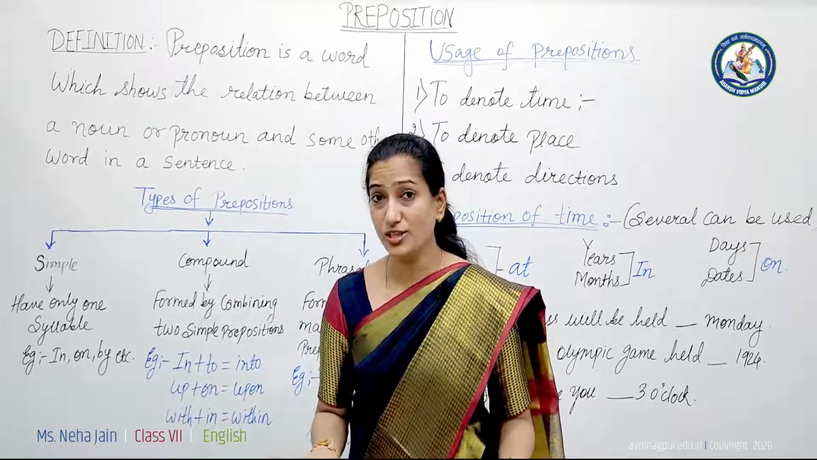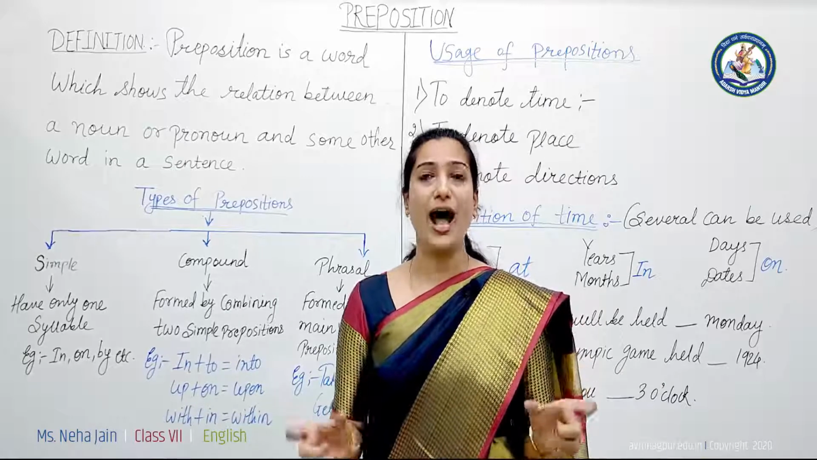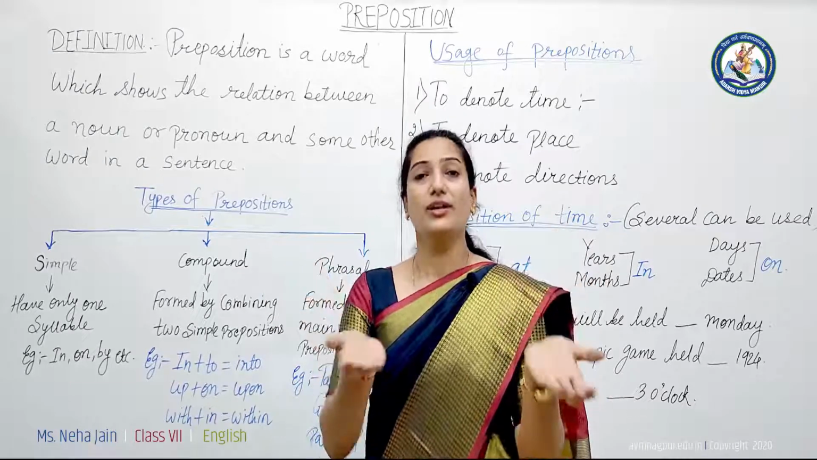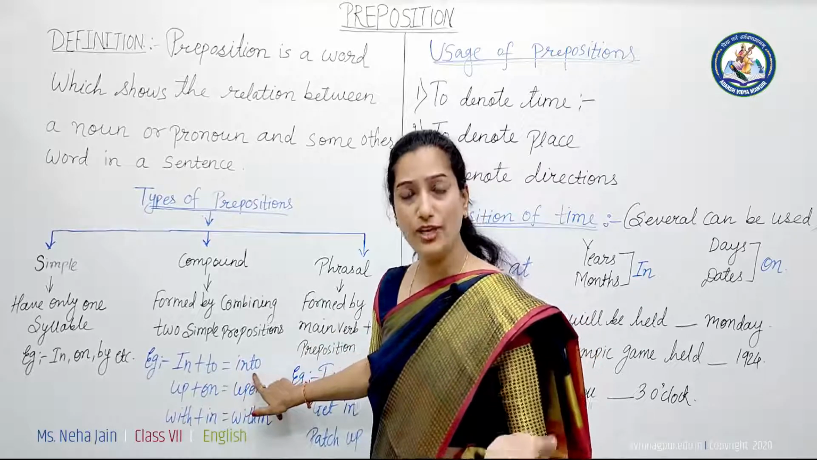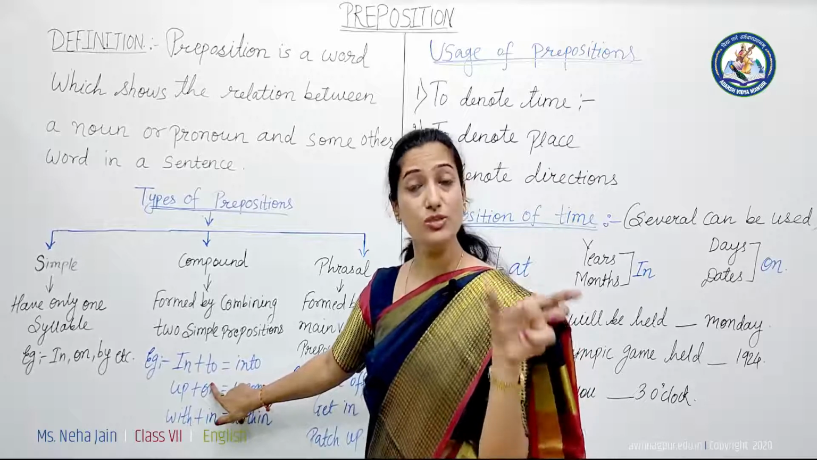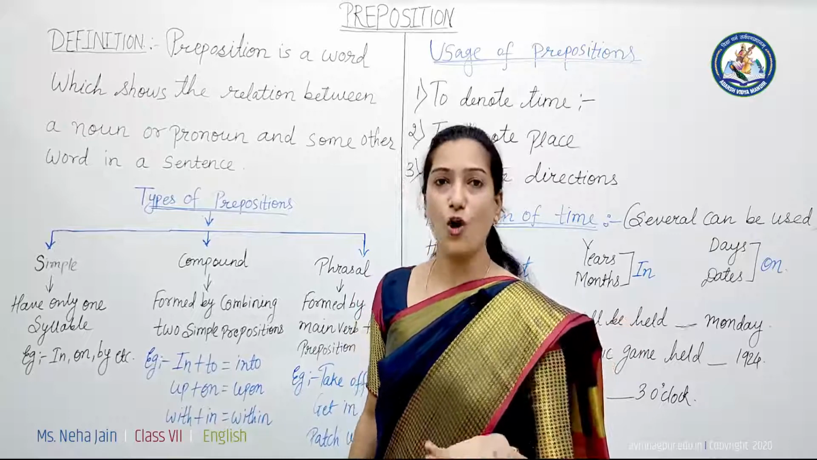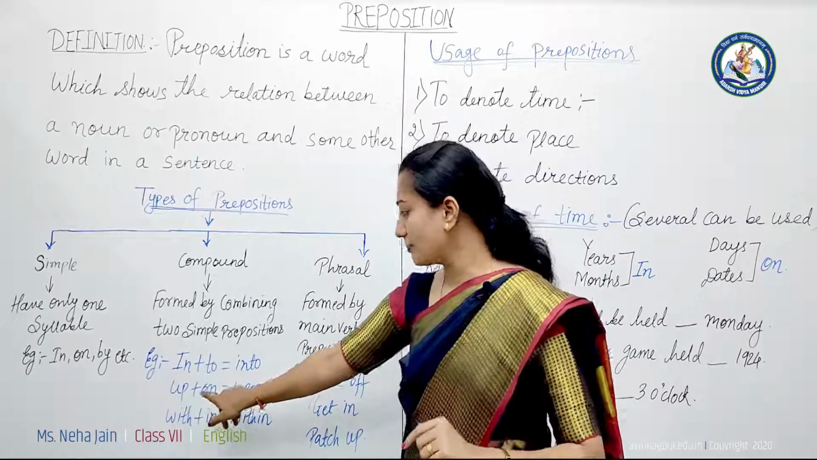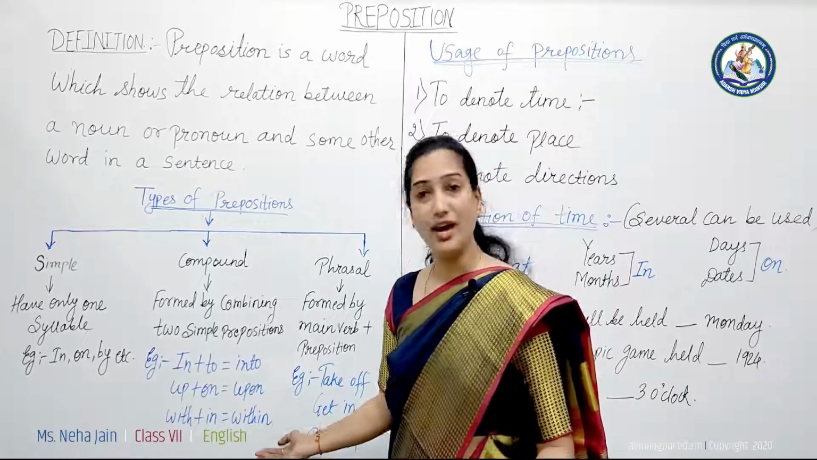What are compound prepositions? Compound prepositions are the words which are formed by combining 2 simple prepositions. Okay, how? Let's see the example. In plus to, that is into. We know very well that in is a preposition and to is also a preposition. So these are 2 simple prepositions, and by combining them we can form another preposition, that is into. Now we have many examples such as up plus on, that is upon. With plus in, that is within.